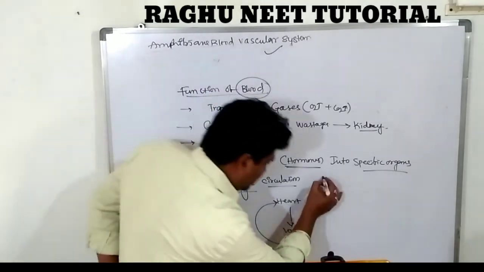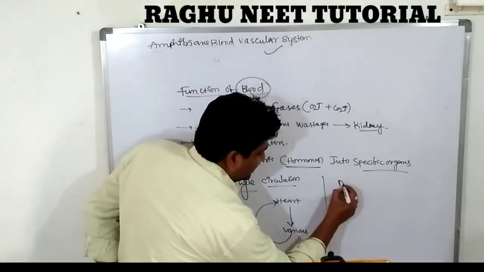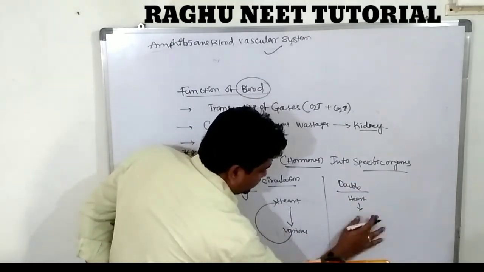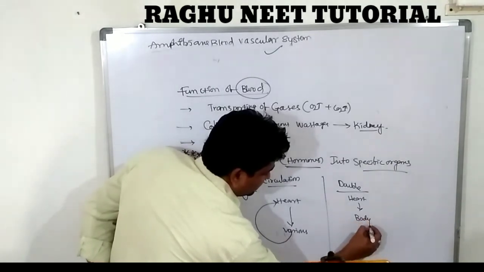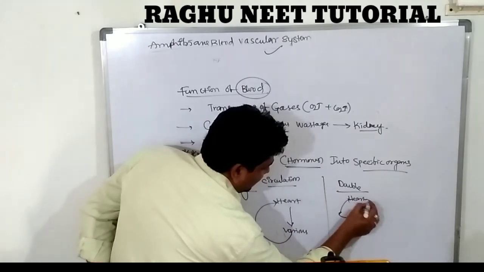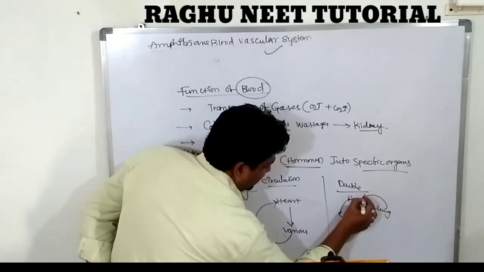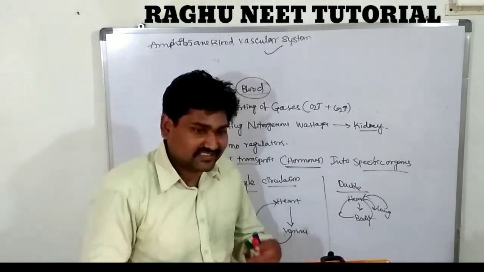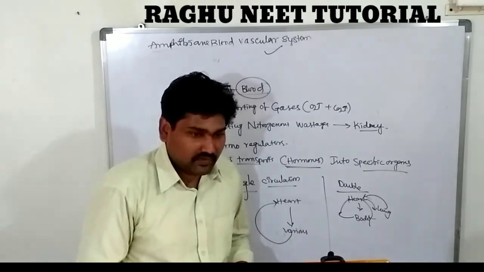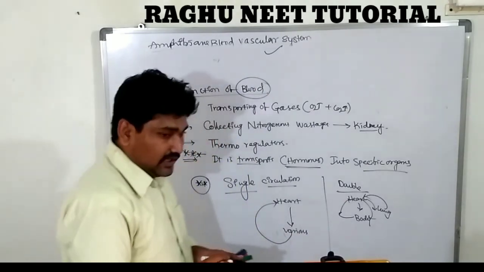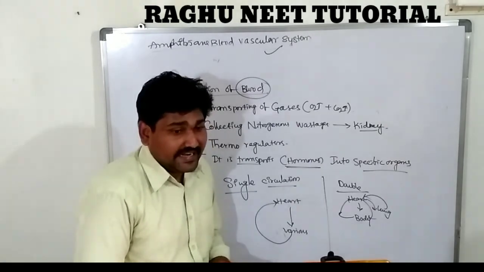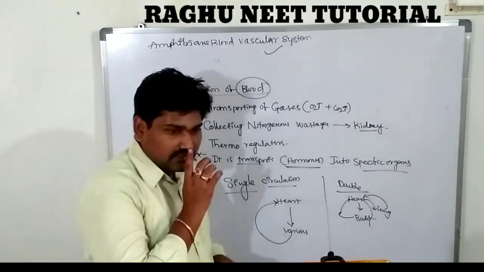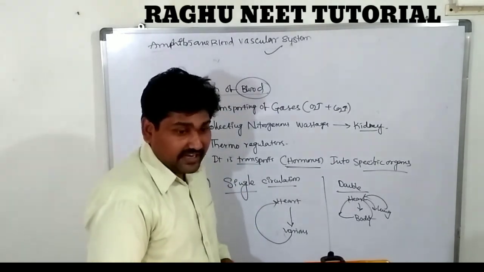What is double circulation? In human beings, double circulation is heart to body parts, to heart, to lungs, to heart, to body parts. That is called double circulation. The blood is supplied two times. And there is also development of the renal portal system. So this is the information about the circulatory system in amphibia.